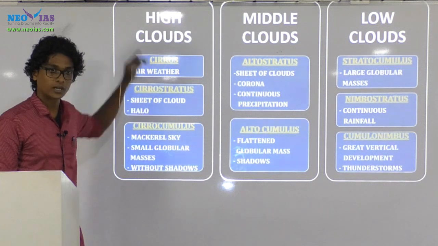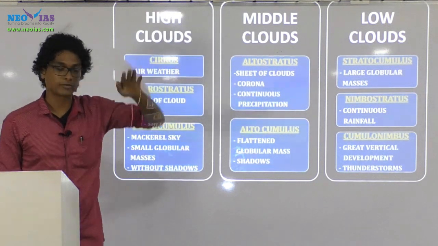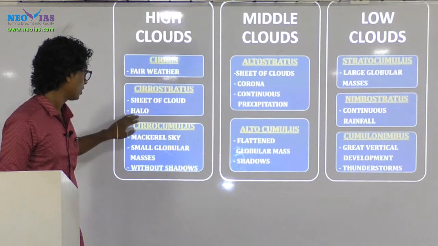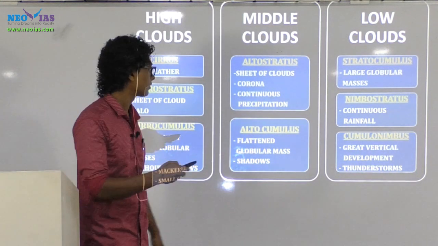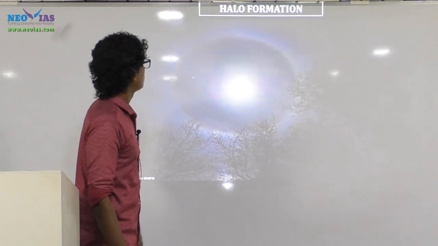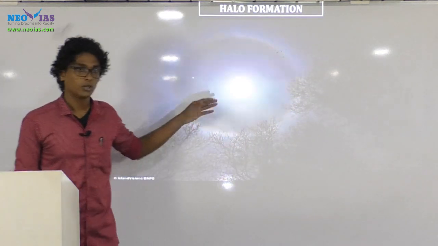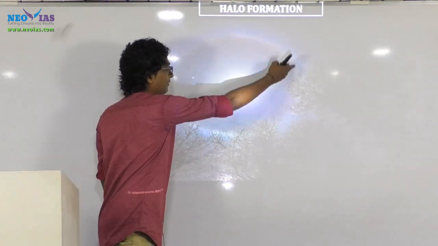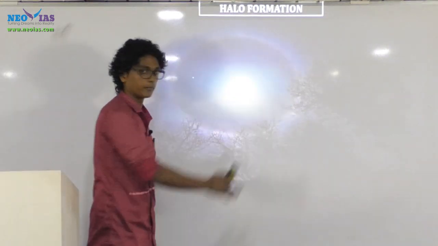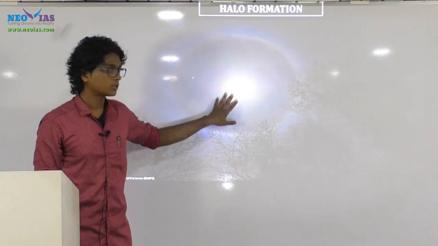Cirrostratus, cirro means higher altitude, stratus means layer. Sheet of cloud or halo formations. Now this is important, halo formations. This is halo formation. Either the sun or moon is at the center, and we will be having a huge circle around it in the sky, because the cirrostratus clouds, seen at higher altitude, reflect or diffract the light falling over them.